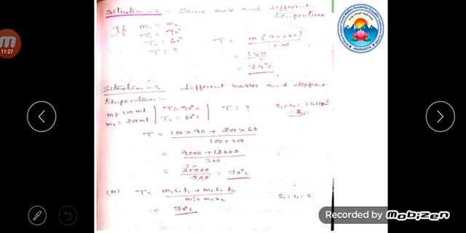T2 is equal to 60. Then what is the final temperature? According to that equation, T is equal to M into (90 plus 60) by 2M, M cancels, then 90 plus 60 is 150, 150 by 2 is 75.